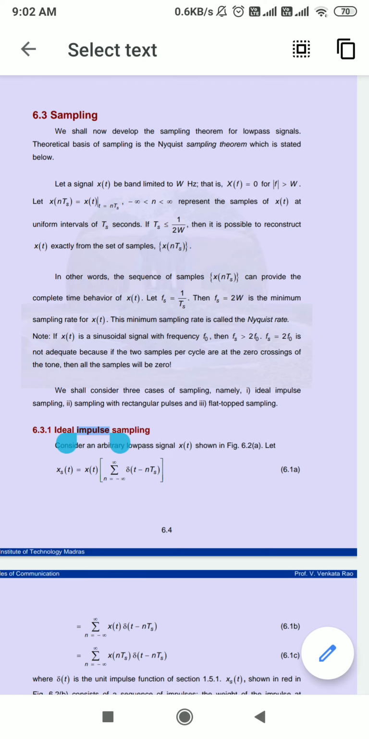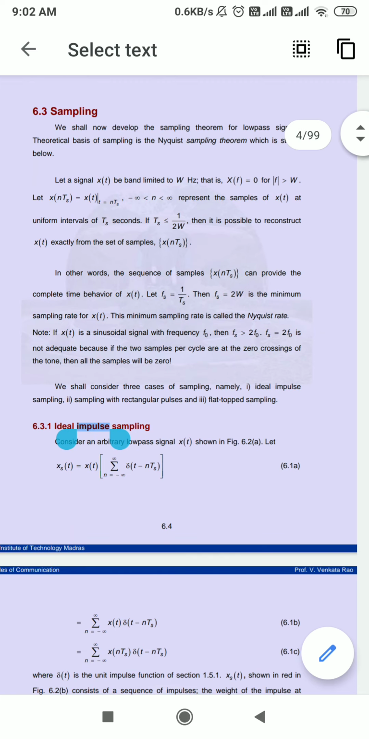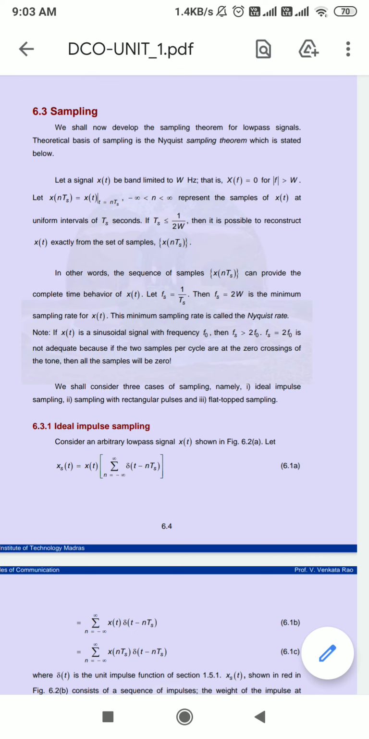So now we will see about the sampling. Pulse code modulation consists of three steps: sampling, quantization and encoding. So firstly we will study about the sampling.